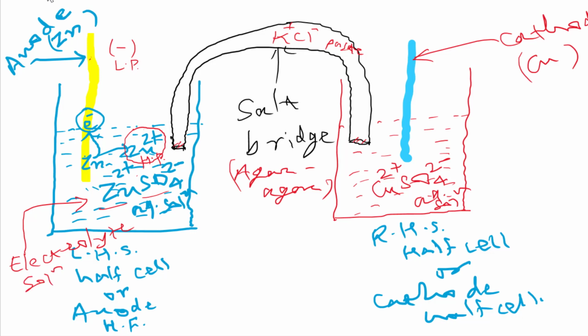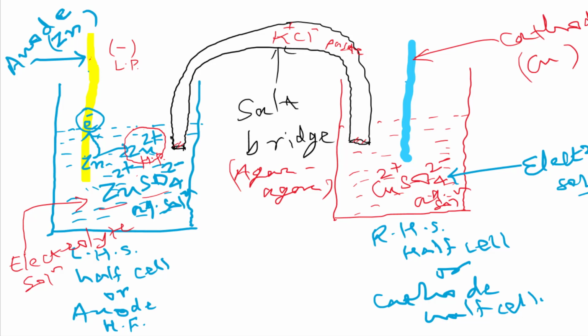Got it? Similarly, this copper sulfate aqueous solution which is filled in the cathode half shell is known as the electrolyte of the cathode half shell. Electrolyte solution of cathode half shell. Do remember, this electrode, which is dipped in the anode half shell, is known as the anode. This electrode, which is dipped in the cathode half shell solution, is known as the cathode.